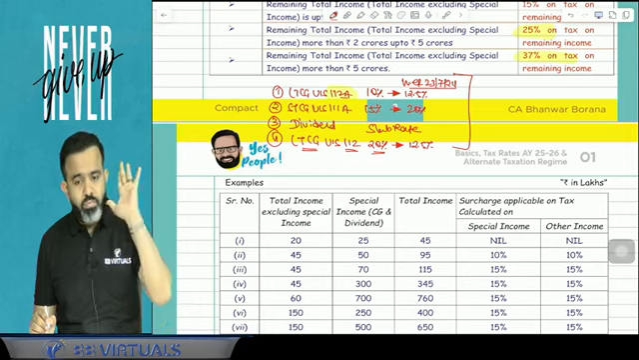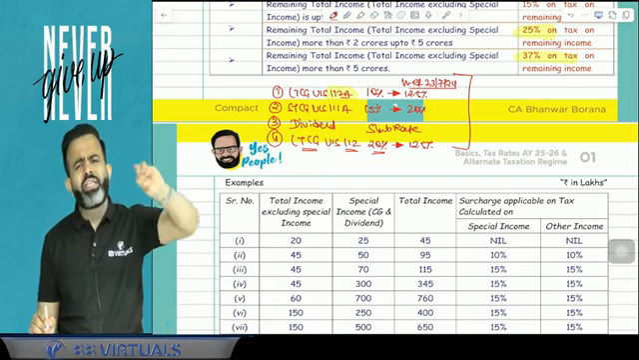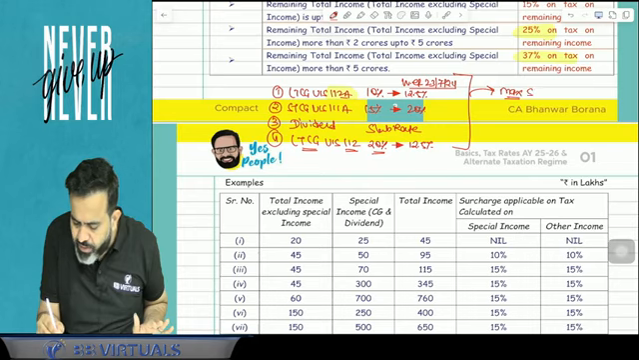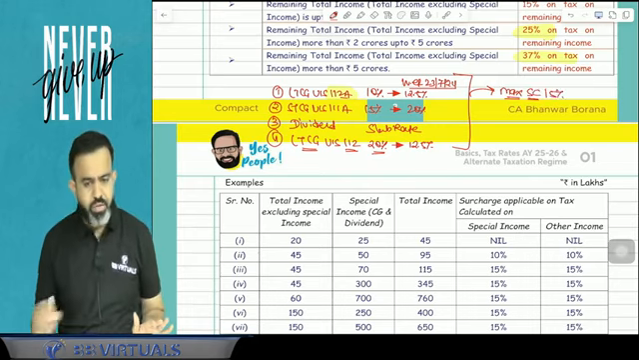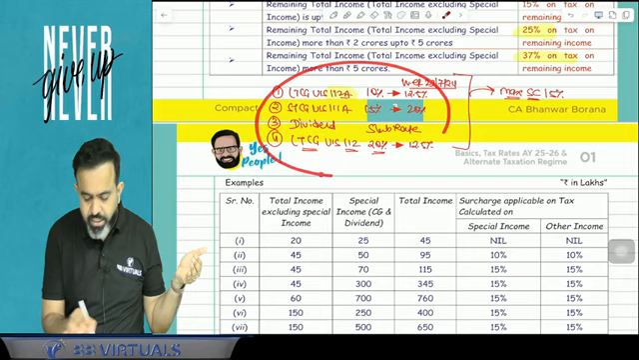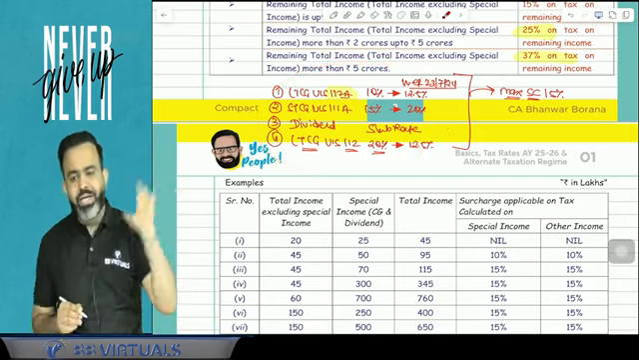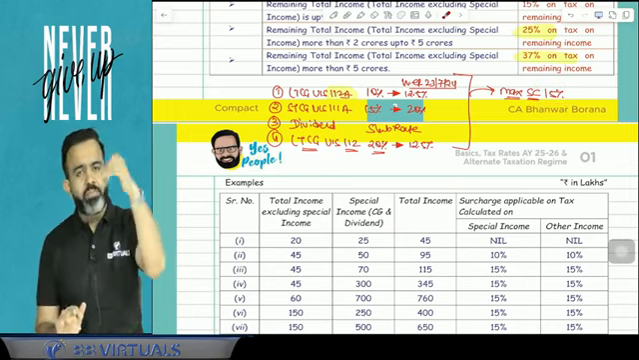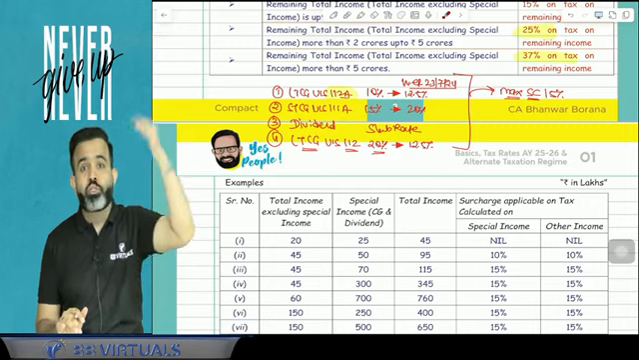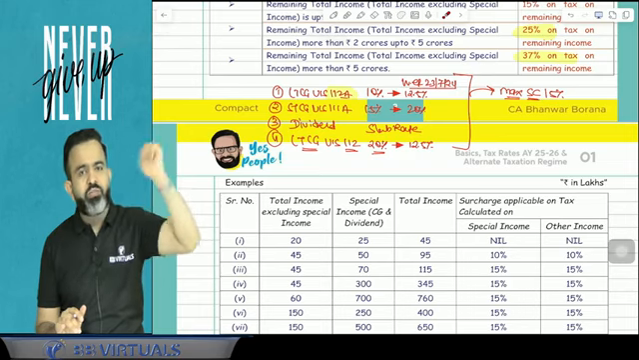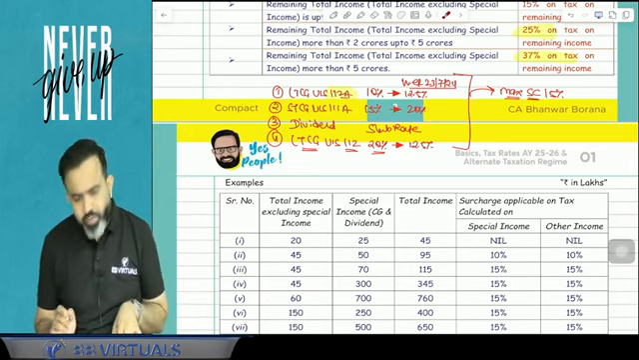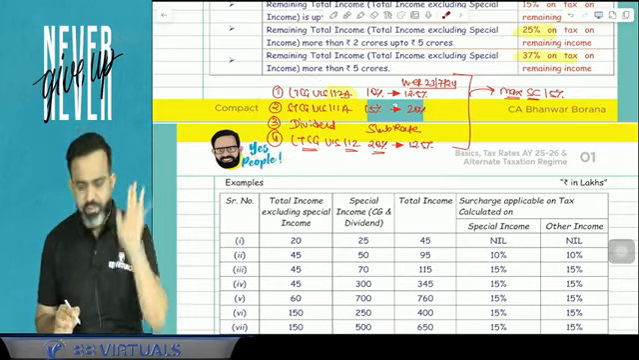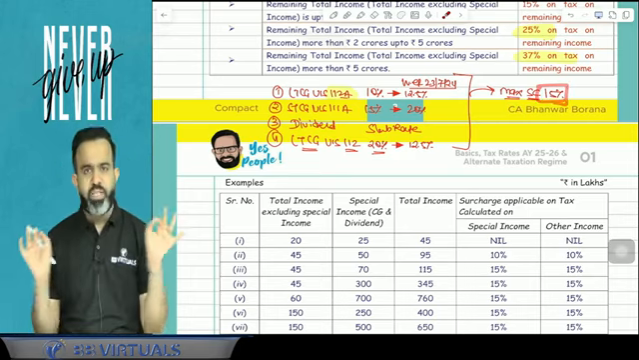But remember, on this special income, whatever the level of income, your maximum surcharge can be 15%. Means whatever tax you calculate on this special income, on that tax the maximum surcharge can be 15%. Earlier I explained that if your income is more than 2 crore up to 5 crore, surcharge is 25%, and if more than 5 crore, surcharge is 37%. But don't worry, the tax on this income will not be hit by a surcharge of 25% or 37%. Maximum surcharge will be 15%.